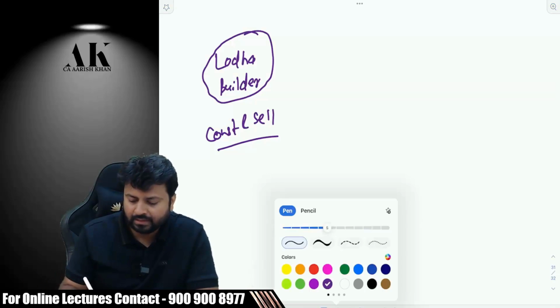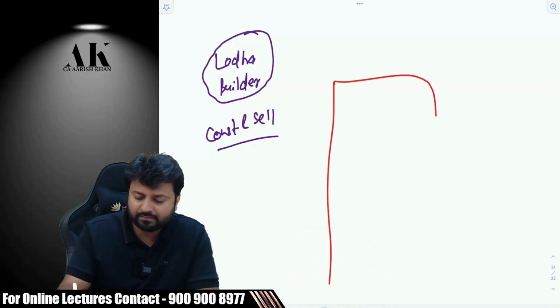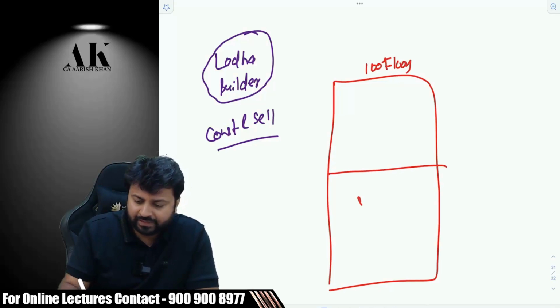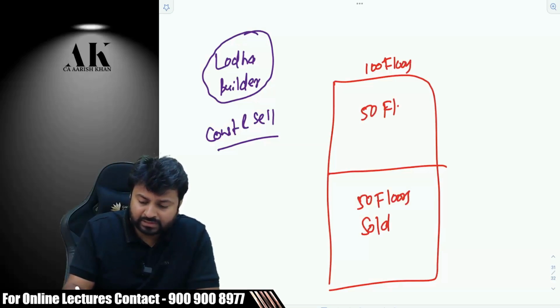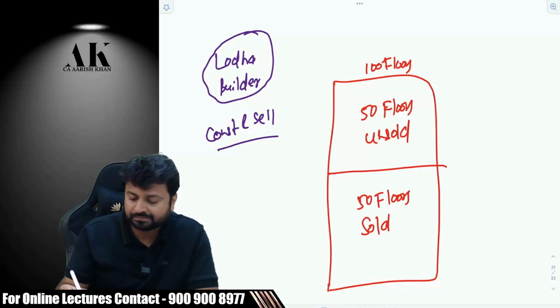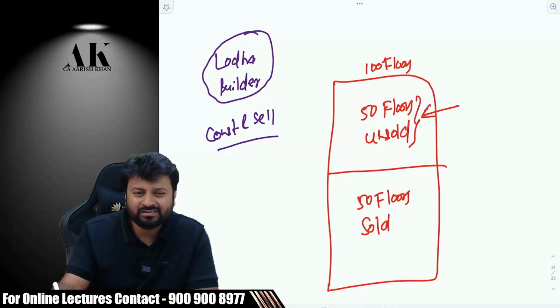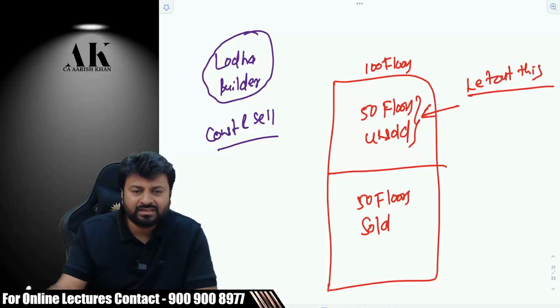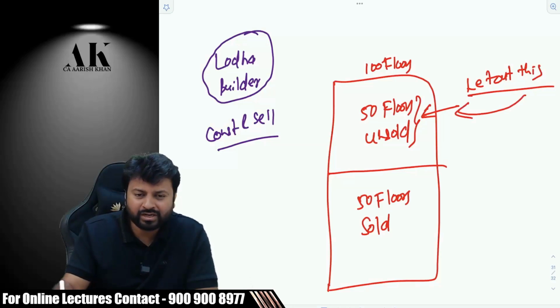Now, listen carefully. Suppose Lodha has made a building of around 100 floors, out of which 50 floors are sold and 50 floors are unsold. They are not sold. Okay. So now the question is, what is the thought? These floors are not getting sold, yaar. Let's let these out. Let's let these out and earn some income. Okay. So he earned some rental income.